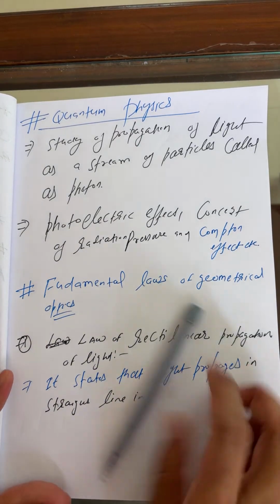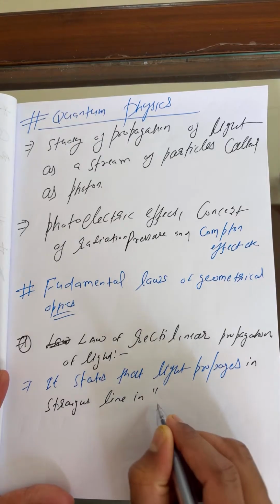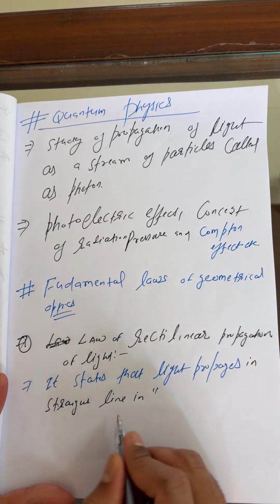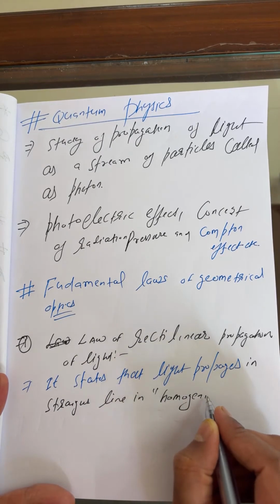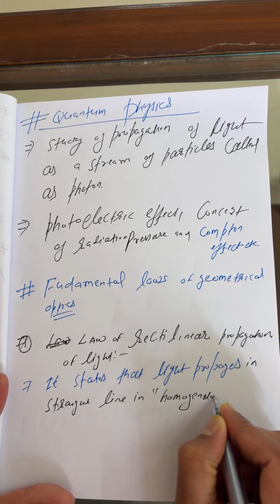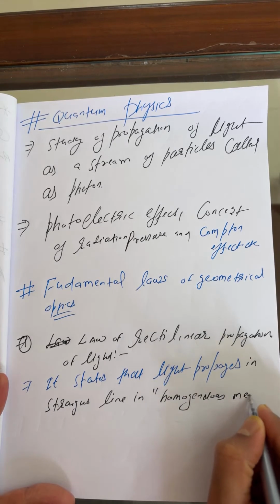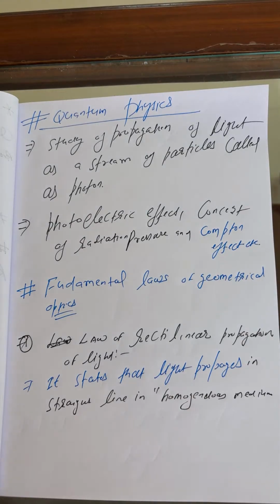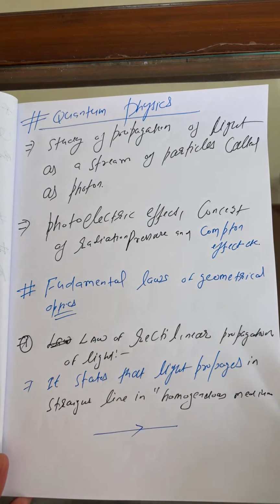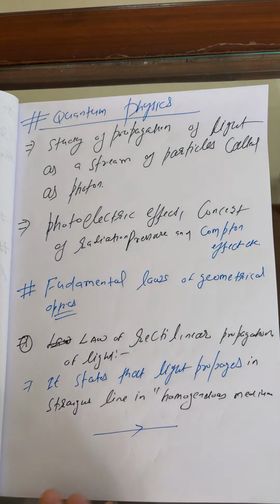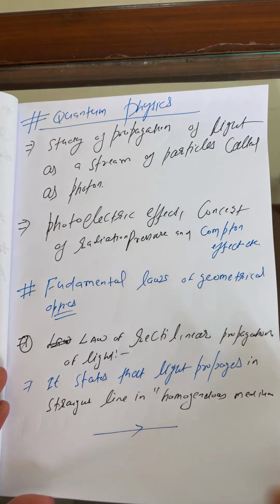The medium should be homogeneous. Let us suppose you are talking about air. If a light falls over here, the ray will propagate like this. Simple.